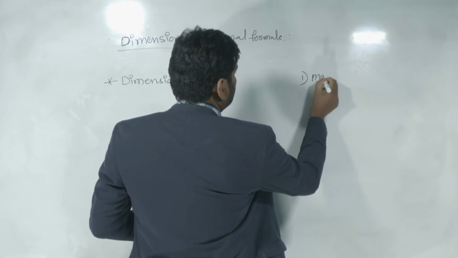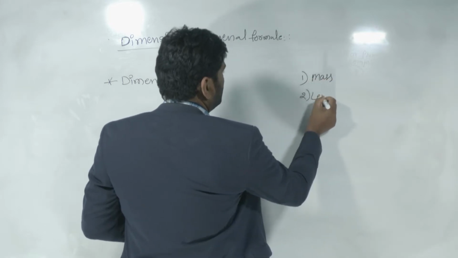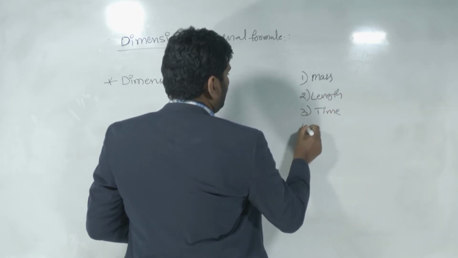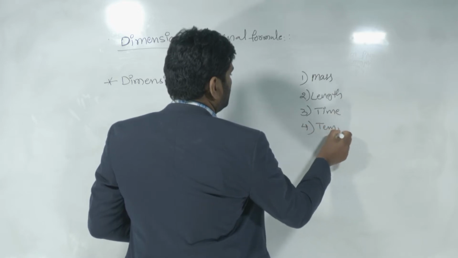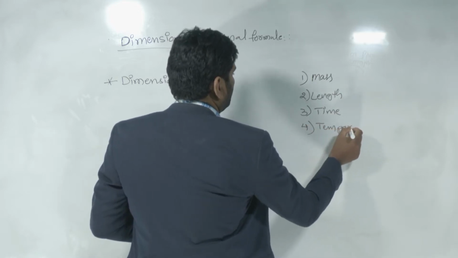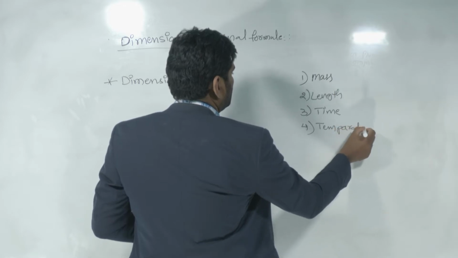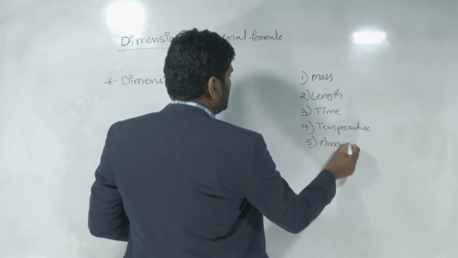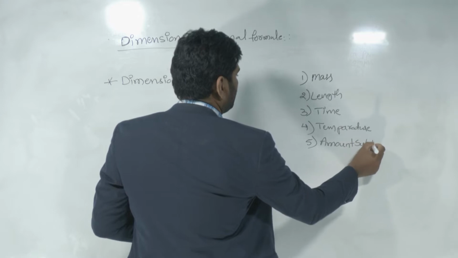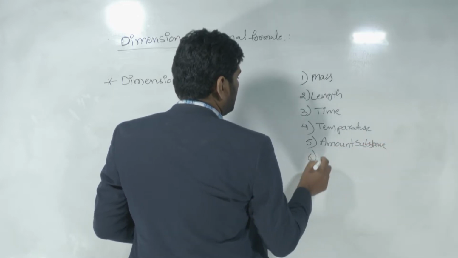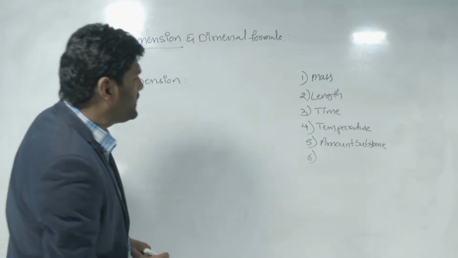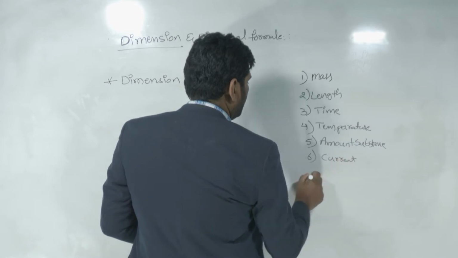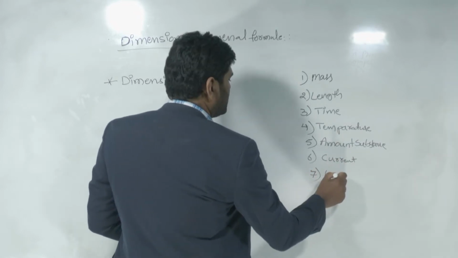So mass, next one is length, third one is time, fourth one is temperature, fifth one is amount of substance, sixth one is current, seventh one is luminous intensity.